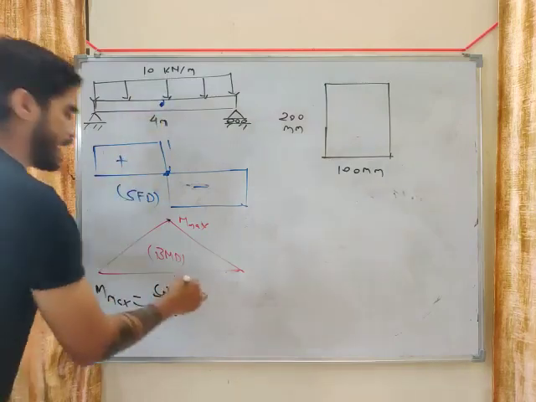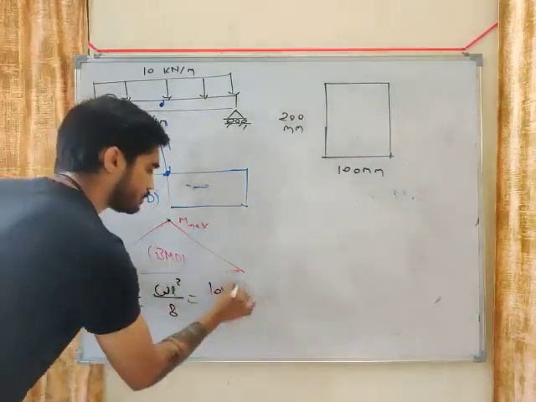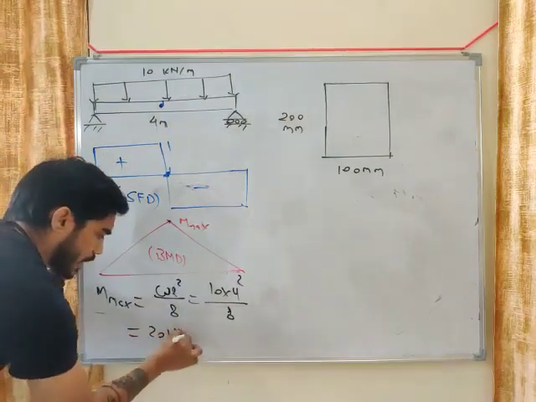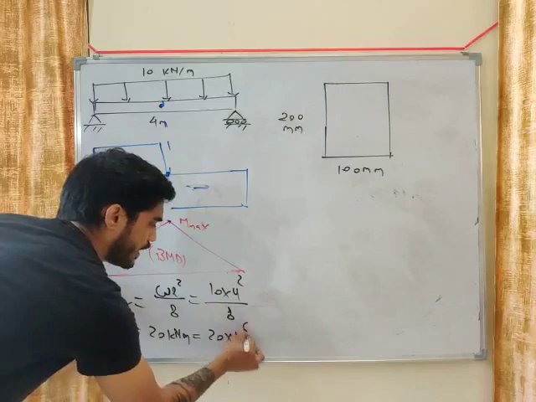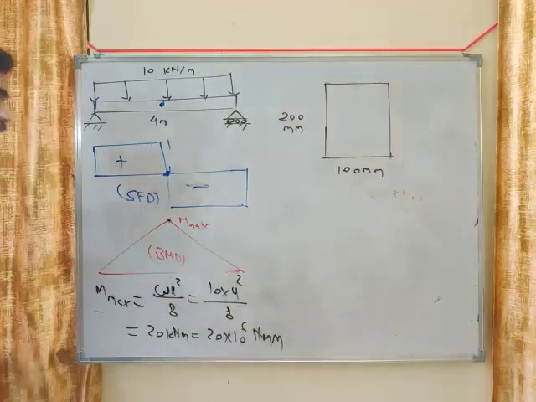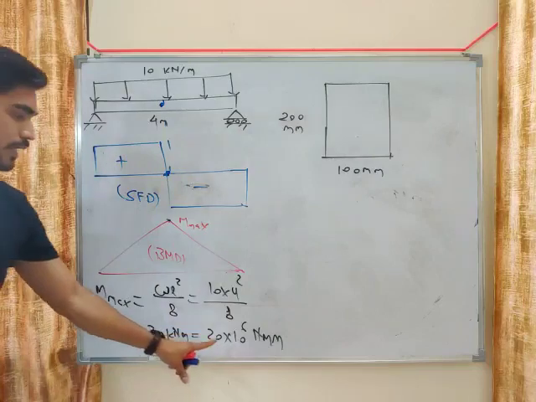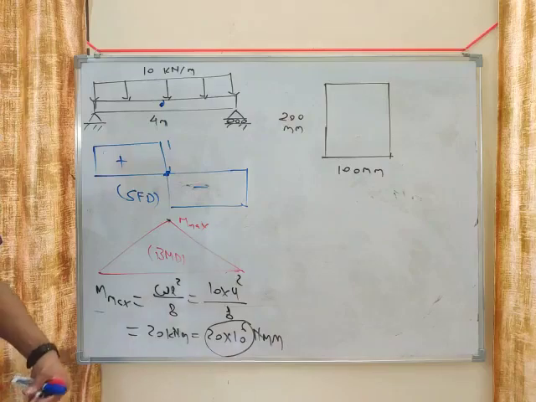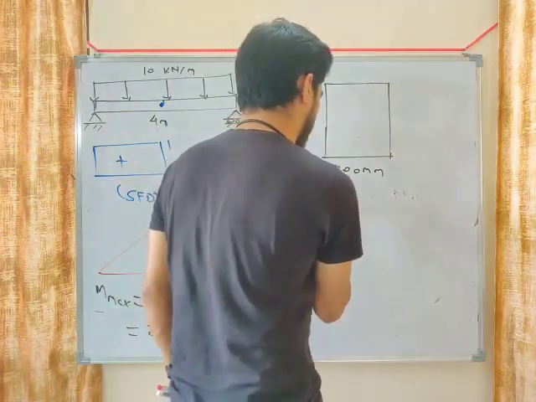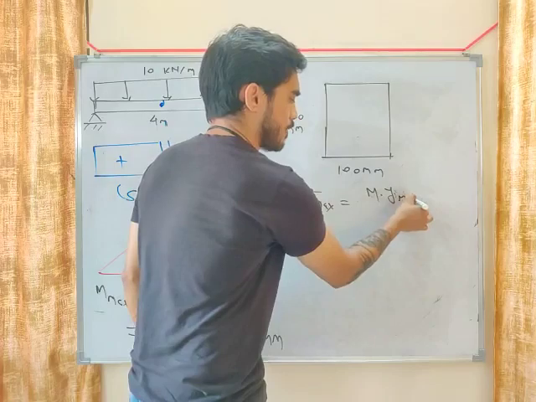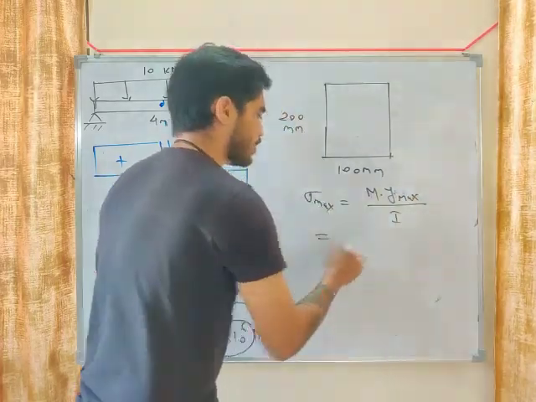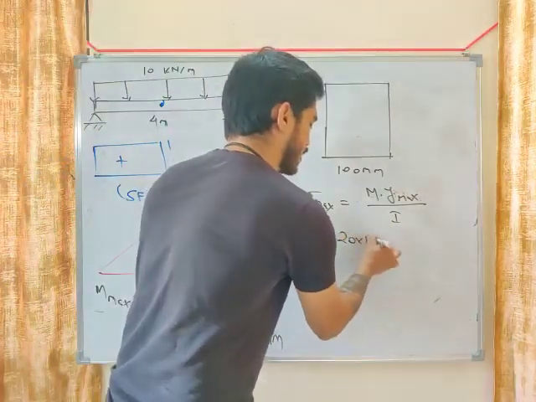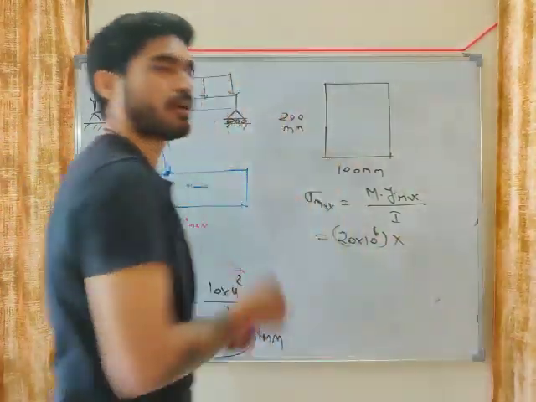What is W? 10. What is the length? 4. So what will you get? 20 kilonewton meter, or you can write 20 into 10 to the power 6 Newton mm. Convert kilonewton meter into Newton mm, you will get 10 to the power 6. So this is your maximum bending moment. Now just put the value in the equation: sigma maximum equals M into Y maximum divided by I. The maximum bending moment is 20 into 10 to the power 6, at the center, because of symmetric loading.